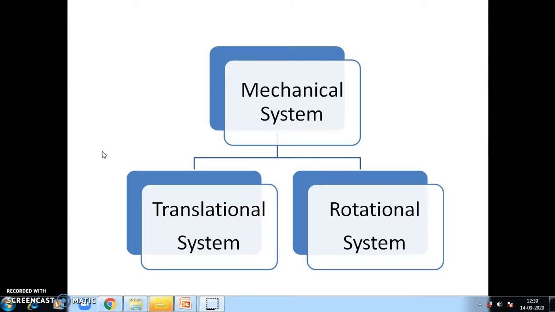And we know that mechanical systems can be of two types. Mechanical systems may have a translational motion or a rotational motion. Depending upon that, we will take two types of system: one is the translational system, another one is the rotational system. Now, why am I telling you that?